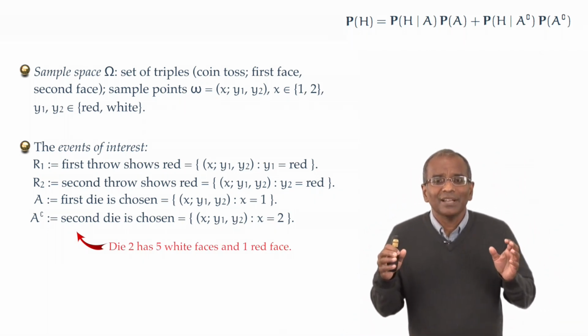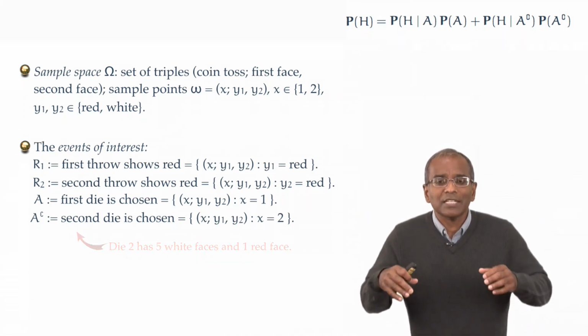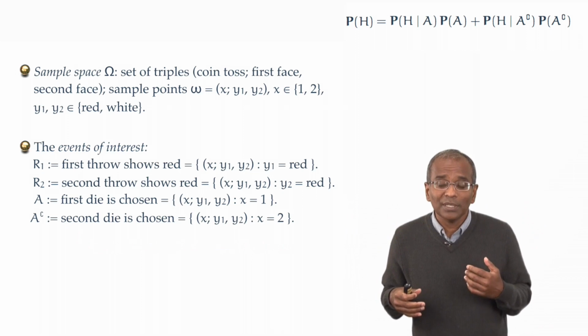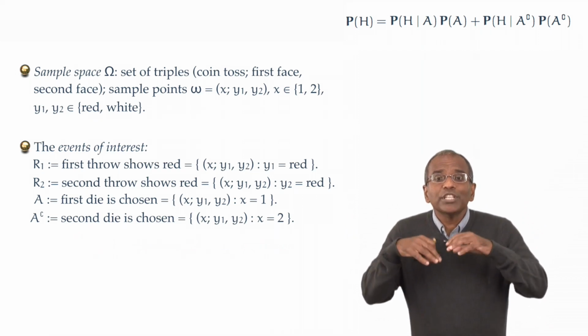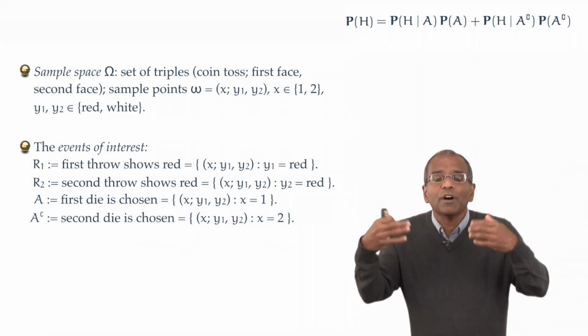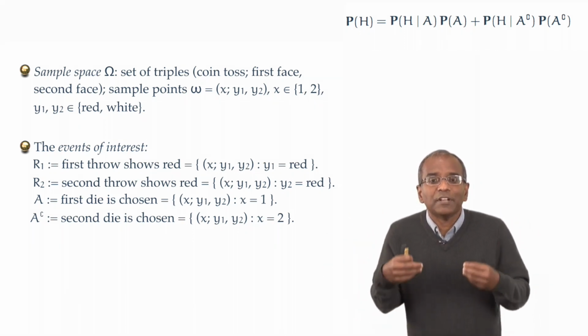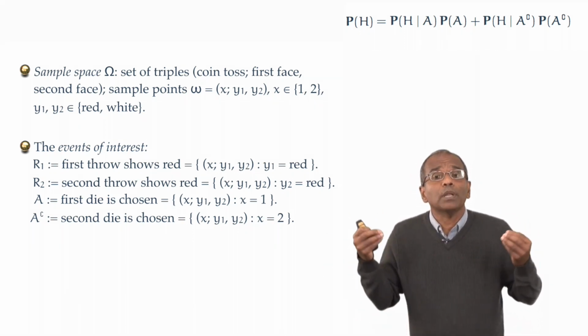We are now equipped to do a computation. We've identified two target events of interest, R1 and R2, and potential events which can function as ancillary events conveying side information, the events A and the complement of A.